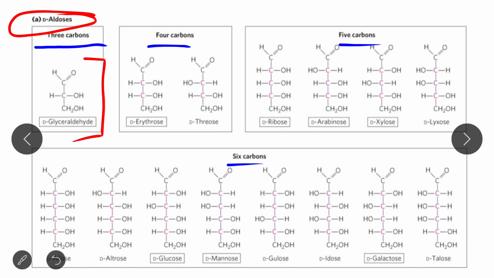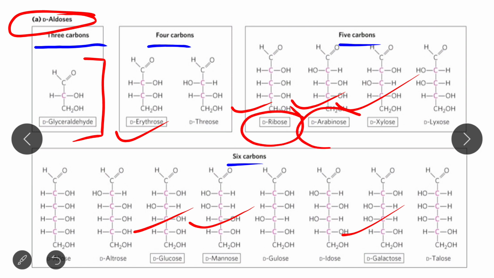Okay, clear? 4 carbon, example erythrose. Just remember 2 to 3 examples, it will be okay. 5 carbon, example ribose, xylose, arabinose. Clear? 6 carbon, example glucose, mannose and galactose. Okay, remember all these structures which are basically under the box like this. So in this structure you will find that monosaccharides are classified according to the number of carbon atoms and the presence of the functional aldehyde group. Okay, so in this picture you can see that.